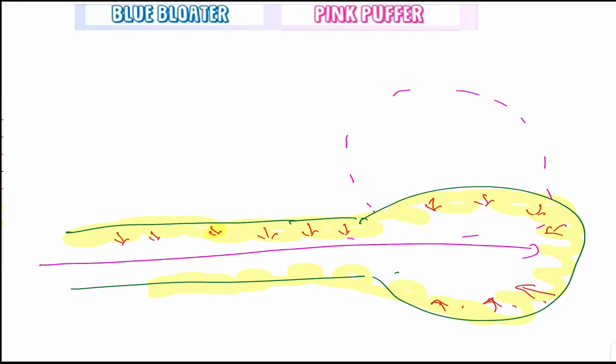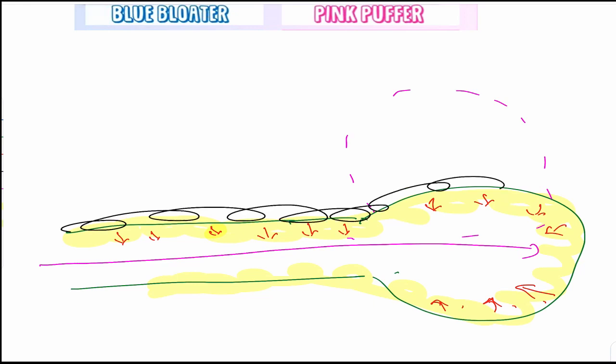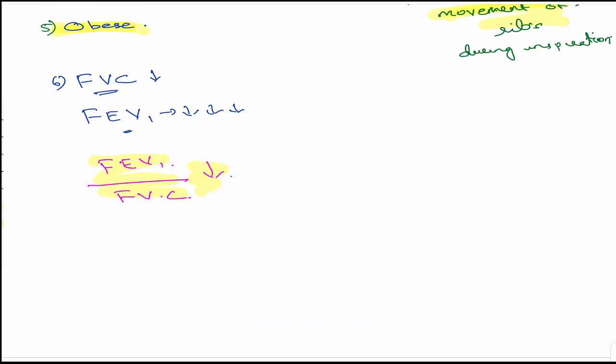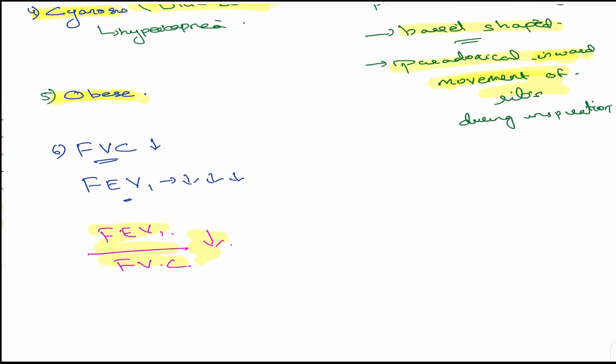Come inward. So usually around it we have got the elastase, which will prevent all these things, no problem. But here there is no elastase, so that's the reason there is paradoxical inward movement of the rib cage during inspiration. This is manifested by the rib cage, from the outside part. So this particular sign, it's very important to know, is known as the Hoover's sign. Hoover's sign, very important. Hoover's sign is seen in what? In emphysema.